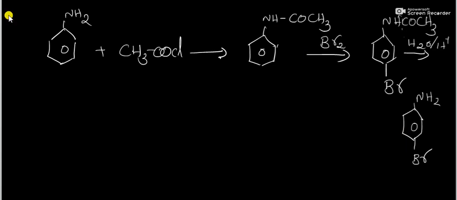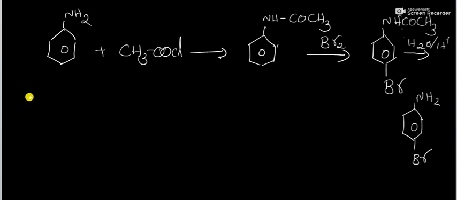Consider another example, that is nitration. What is the nitrating reagent? The nitrating mixture is the nitrating reagent, that is concentrated nitric acid and concentrated sulfuric acid. The direct nitration of aniline by concentrated nitric acid and concentrated sulfuric acid is not possible because aniline yields vigorous oxidation products, and it is a vigorous reaction.